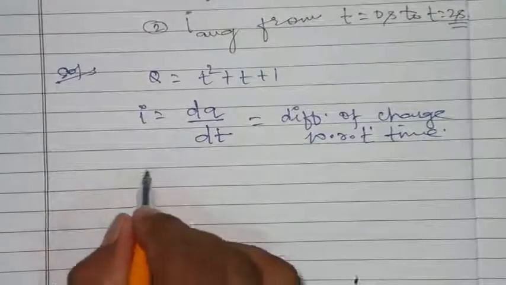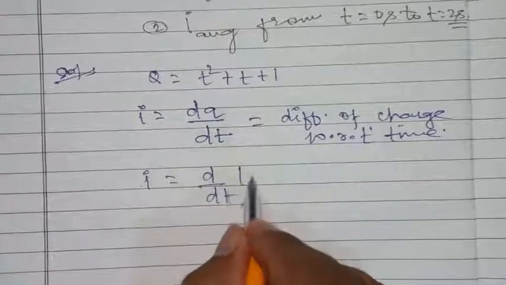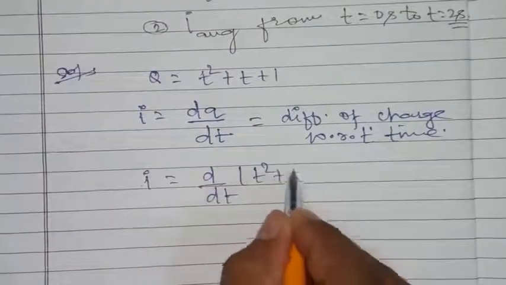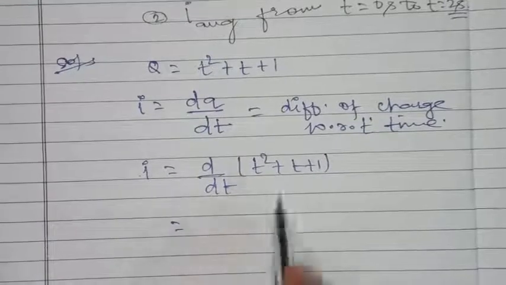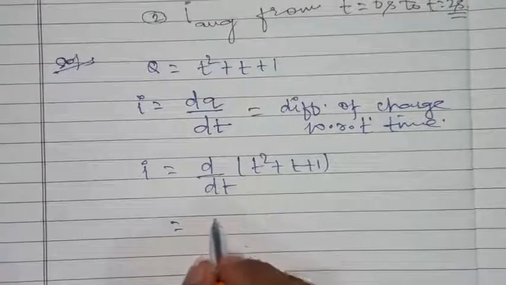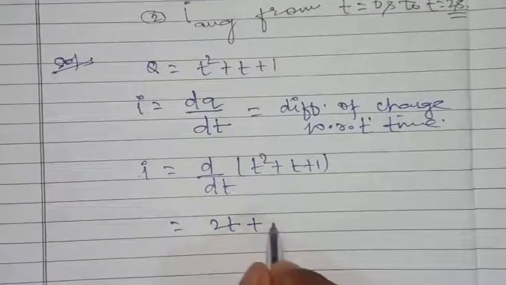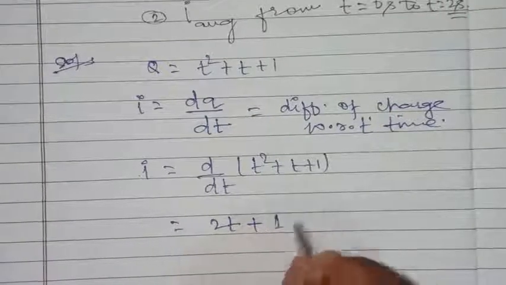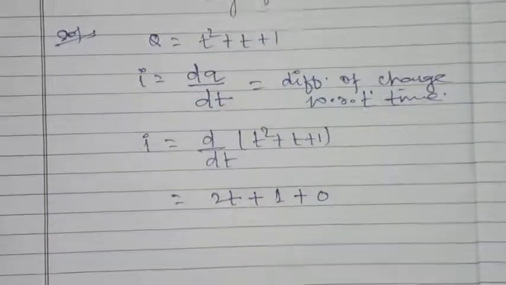We know that I equal to d by dt of q, and q is equal to t square plus t plus 1. So differentiation of t square is equal to 2t and differentiation of t is equal to 1 and plus differentiation of 1, which is constant, is equal to 0.